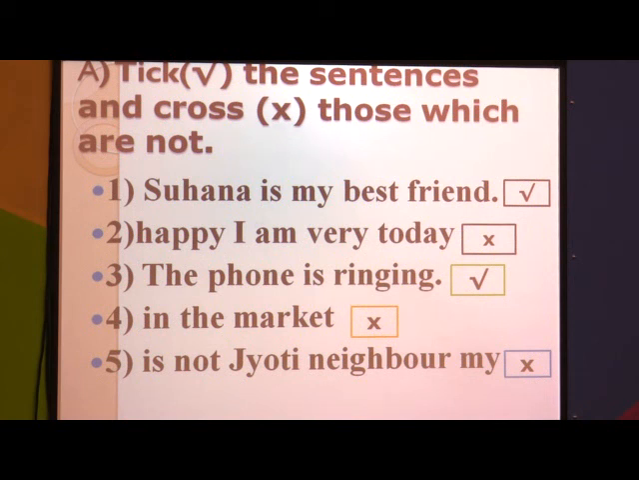Cross, or we can put the cross in the box. The fifth one is "not Jyoti, neighbor, my." Again, here you can see the group of words is there, but it is jumbled. It is not in the correct way. So the fifth one is "not Jyoti, neighbor, my." This is the wrong sentence, or we can say it is not the correct sentence. So in the box, we can mark it with a cross.